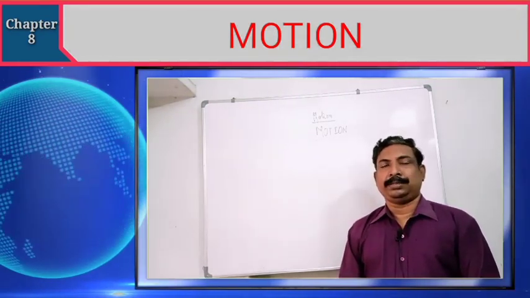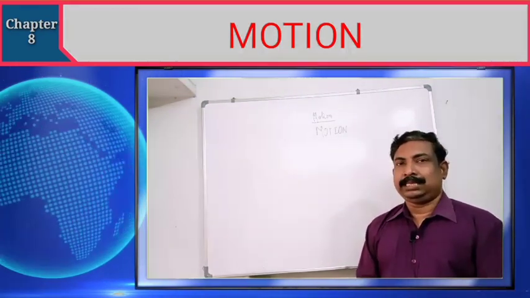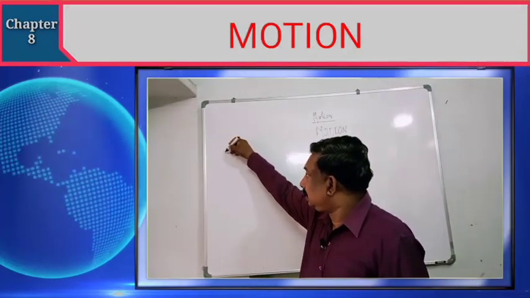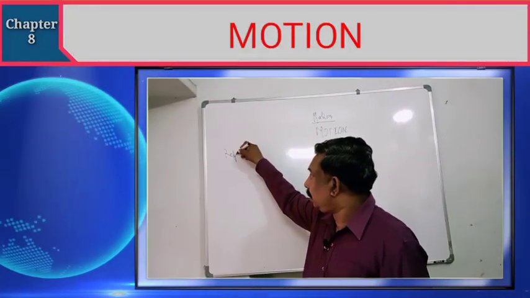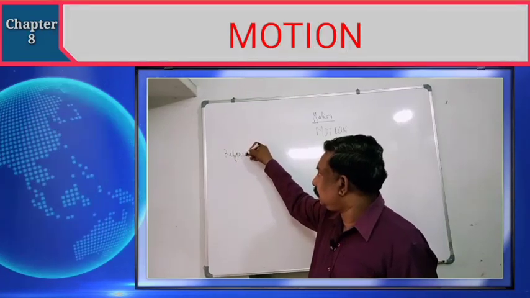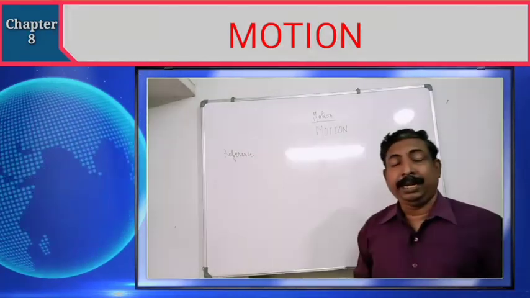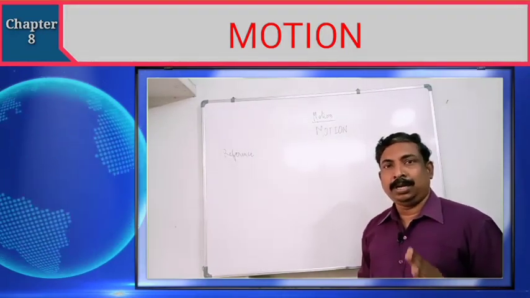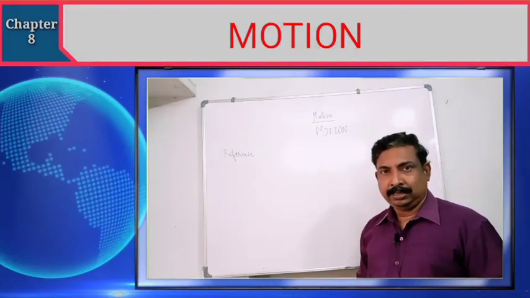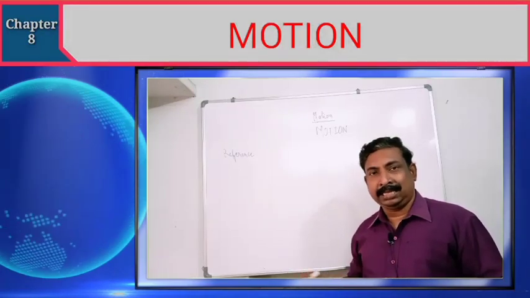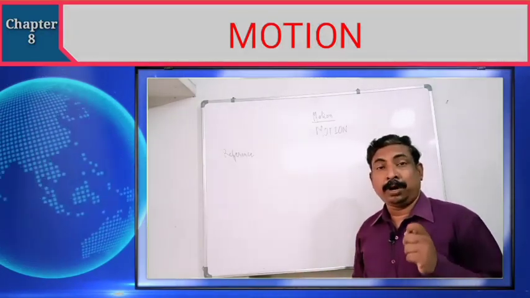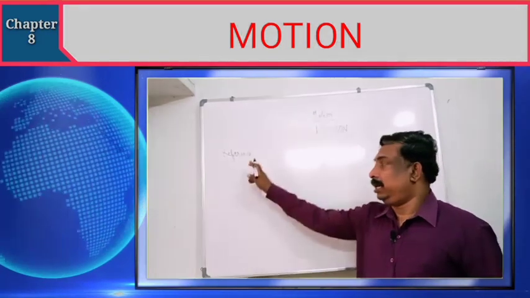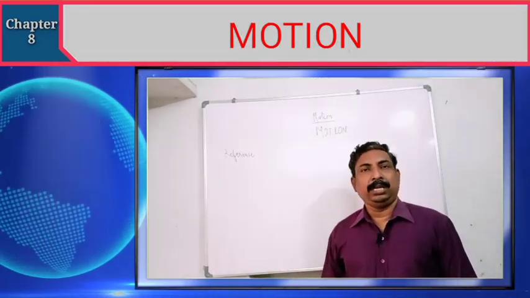Let me recollect those topics. In this chapter, what we have learned: reference. Reference point is very important. The starting point which we consider for calculating the distances and displacement, that point of reference, is called reference point.